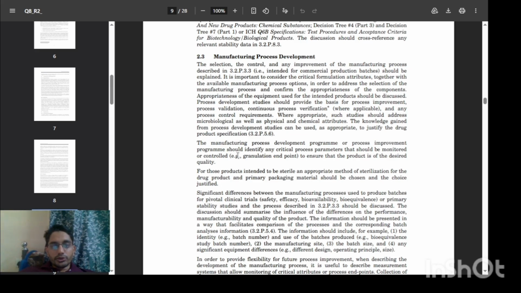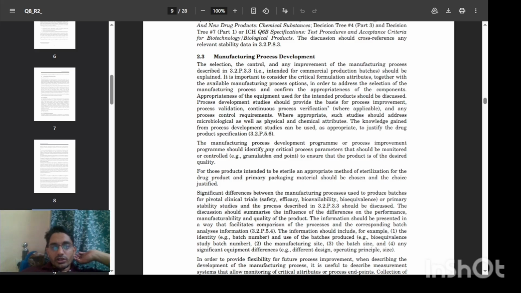The manufacturing process development program should identify any critical process parameter that should be monitored or controlled, that is a granulation endpoint, to ensure that the product has the desired quality.